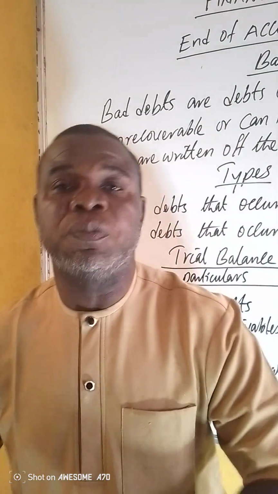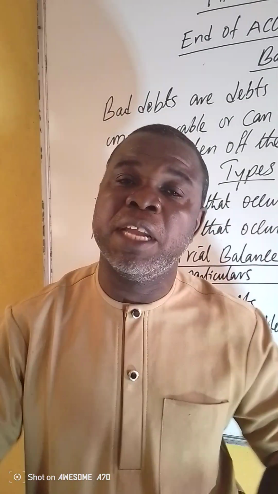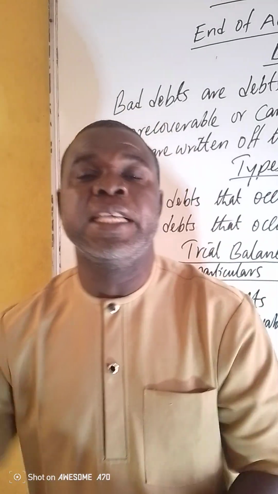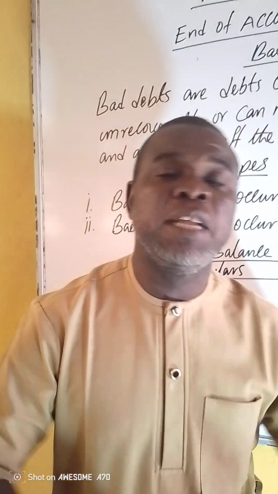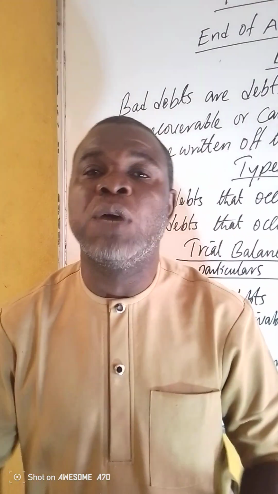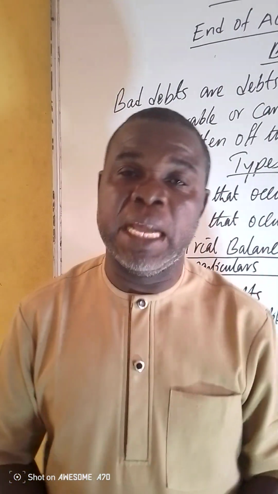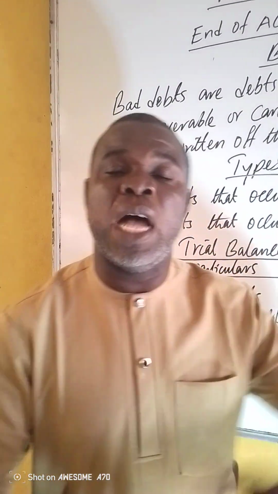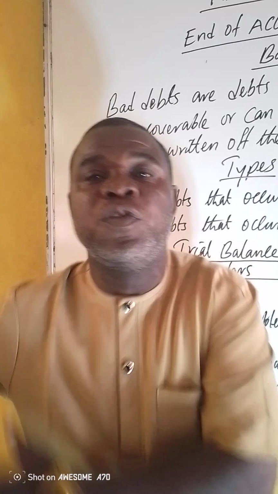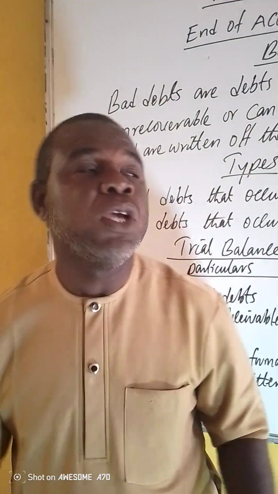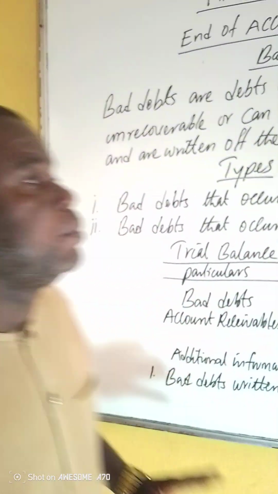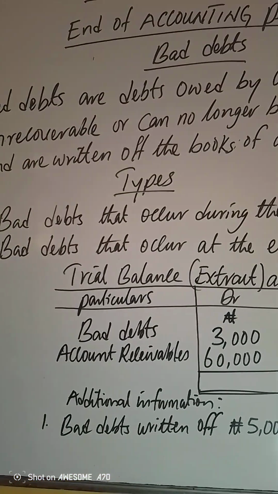And the bad debts, sometimes the business will keep them in the books, taking them forward year in, year out. As time comes, the business decides to write them off because they no longer have faith that they will collect the debts, and they are referred to as bad debts written off. That is, they are written off the books of account. They are not considered as debts again because debtors were unable to pay them.